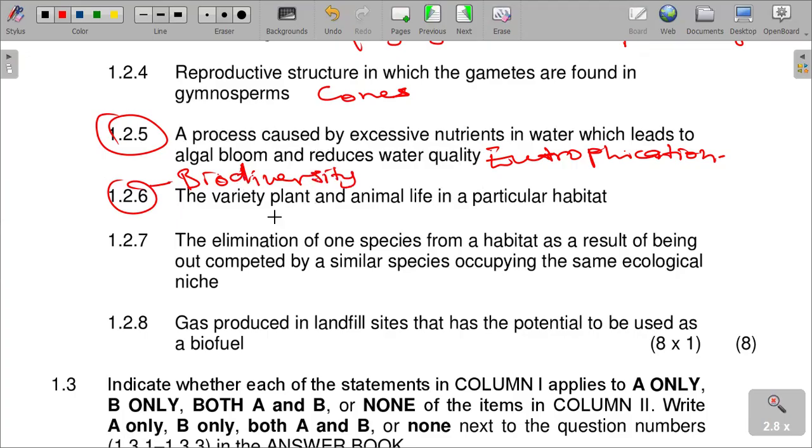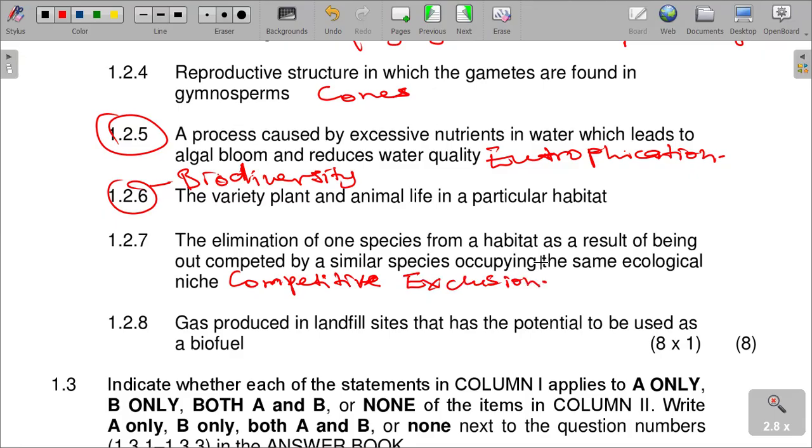The elimination of one species from a habitat as a result of being outcompeted by a similar species occupying the same ecological niche. We call that what? Competitive exclusion. I'm sure that we can see that competition existed, and because of the competition, other organisms are outcompeted and therefore eliminated from that habitat. It's called competitive exclusion.